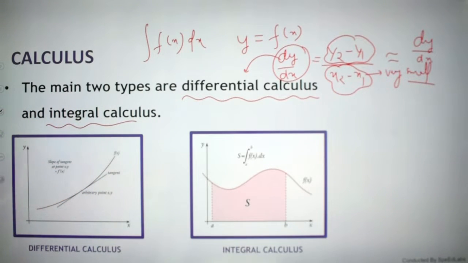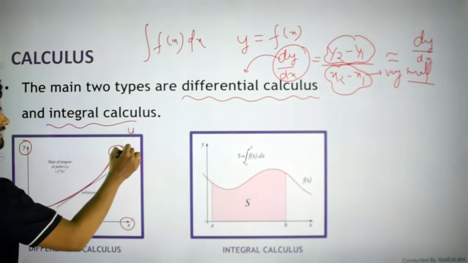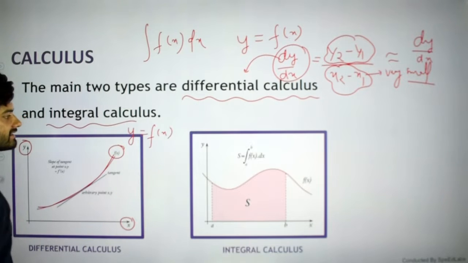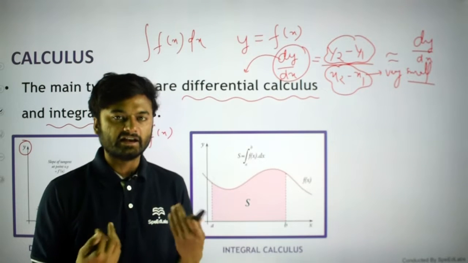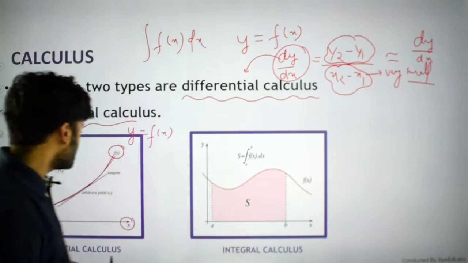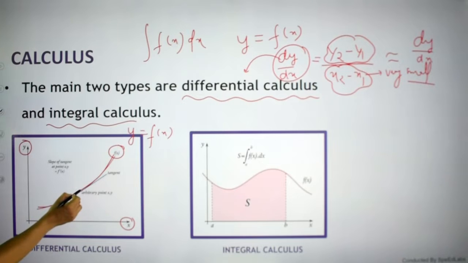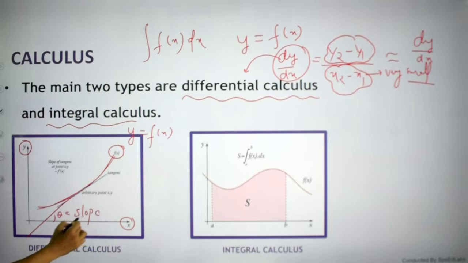As you can see here, I have the y-axis, here the x-axis, and this red line is a curve. This is the function f of x, y is equal to f of x. Here x is an independent variable and y is a dependent variable. If you put in the value of x independently, you get different values of y. If I draw a tangent at a particular point, then the inclination with the x-axis, theta, will give me the slope.